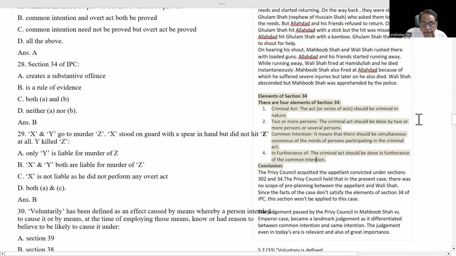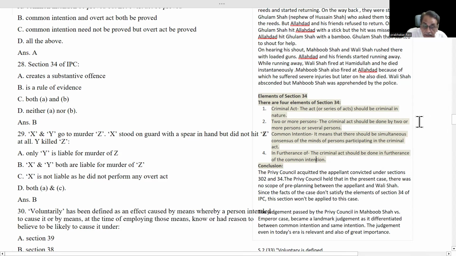Once A beat Z with a stick, with an intention to kill Z, then B also came to that particular spot. He also used his stick and beat Z. And due to these beatings, Z was killed.